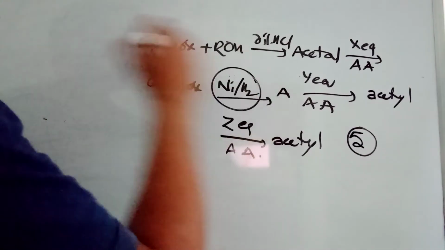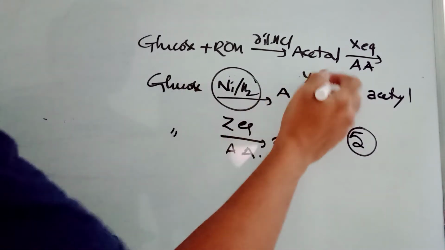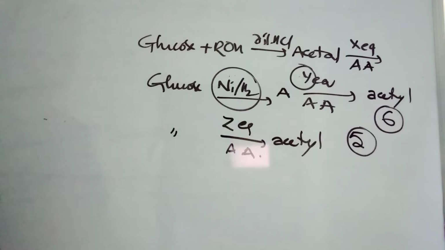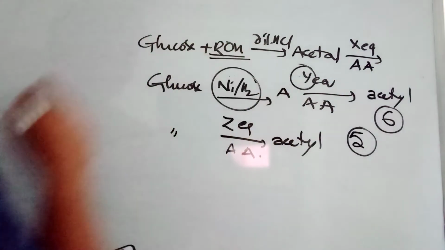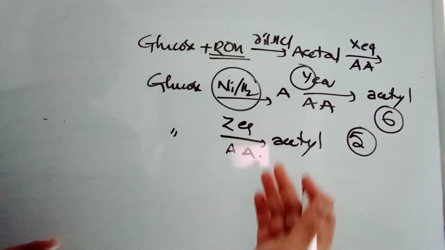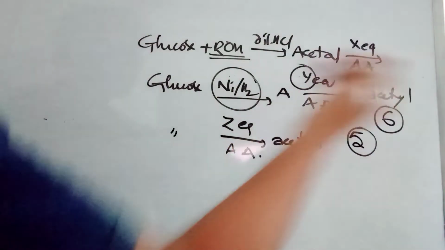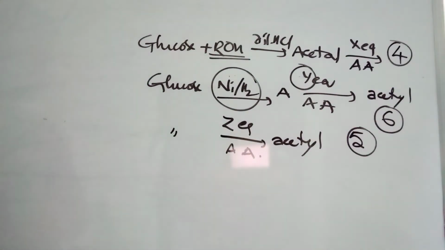Glucose, when treated with nickel and hydrogen, will become 6 OH groups, so all 6 are going to be attacked, so Y should be 6. These two you can easily say, it should be 6, it should be 5. And when treated with alcohol, the second place, the beta place, will be converted into methoxy, which is not going to be converted into acetyl, so here it will be 4. Okay, because that will turn into a methoxy group.